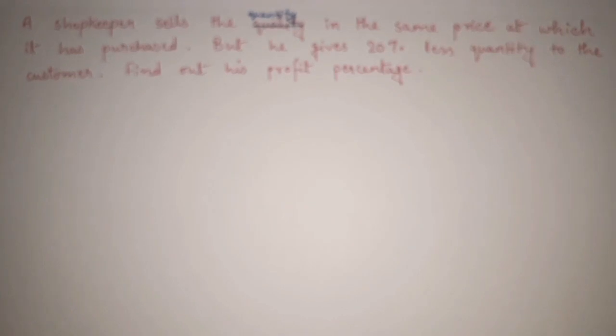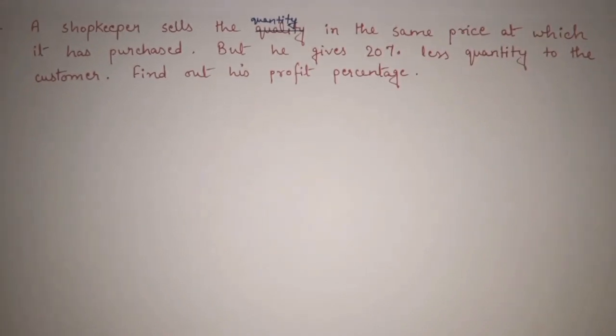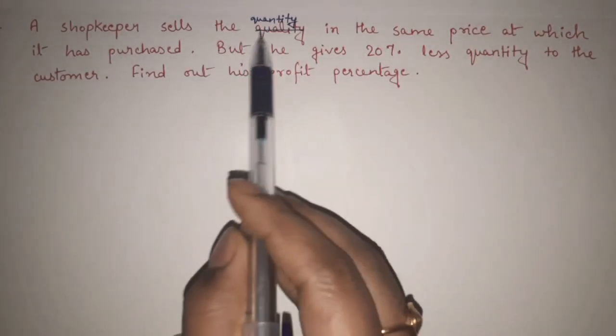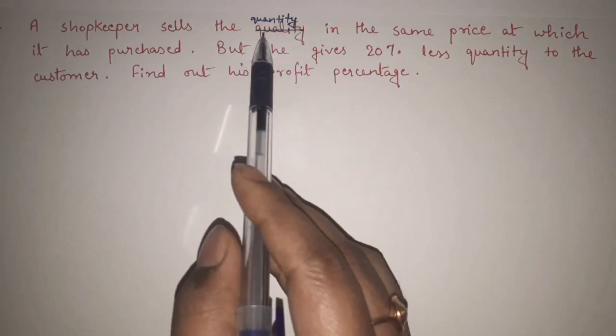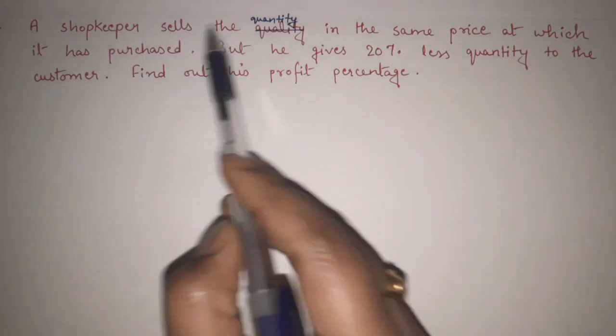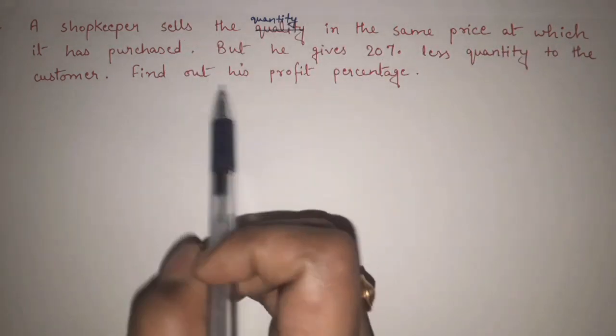Now let's see this last question. Last one, but very important and very logical one. See what is given here. A shopkeeper sells the quantity. Okay, first of all, by mistake I have written quality, but it is quantity. A shopkeeper sells the quantity at the same price at which it has purchased.